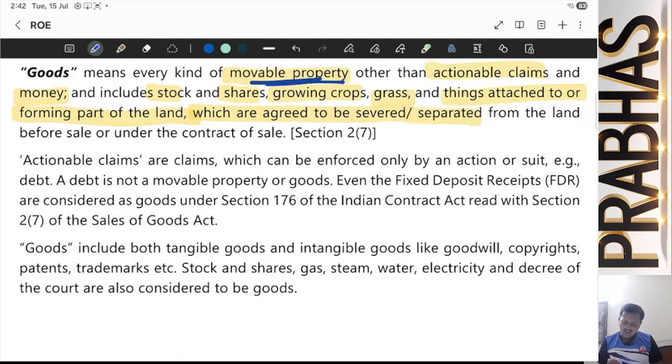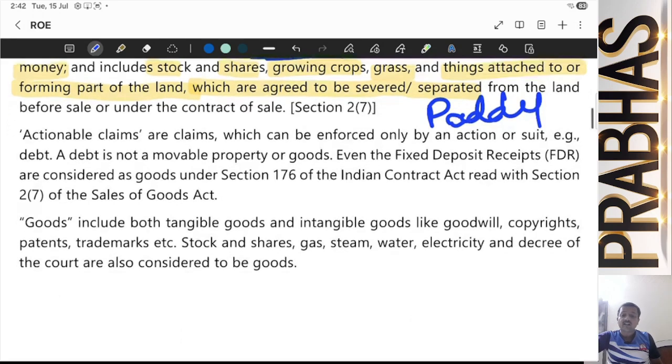Now, let me tell you what it exactly means. Assume that you have grown paddy in your field. Now, if you sell that paddy after harvesting, then you are separating it from the land. It is called goods. If you have not separated it and sold the entire land to someone, then it will not be called goods, because it comes under immovable property and under transfer of property, and SOGA will not come into the picture.